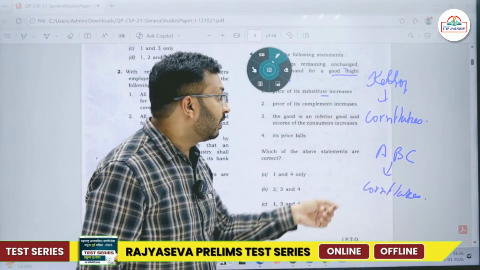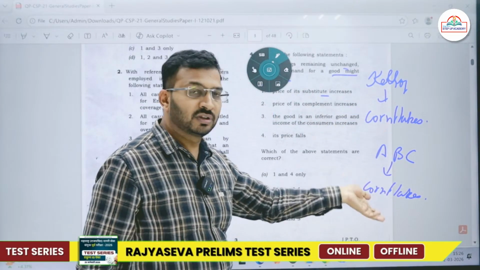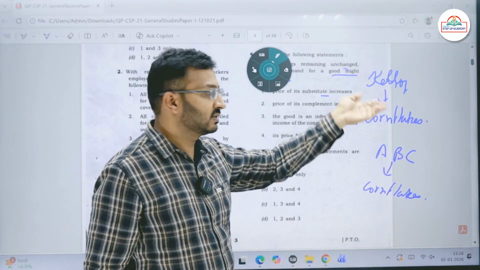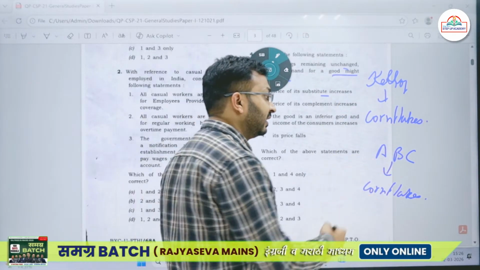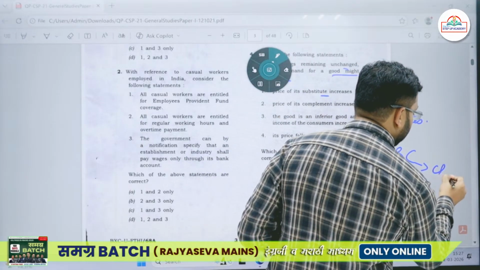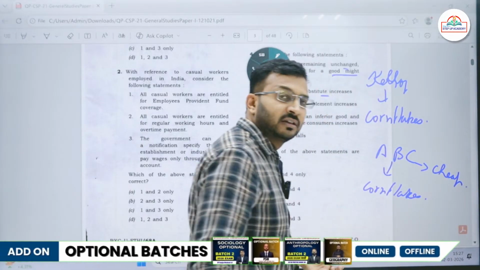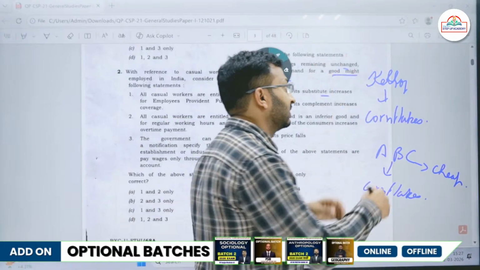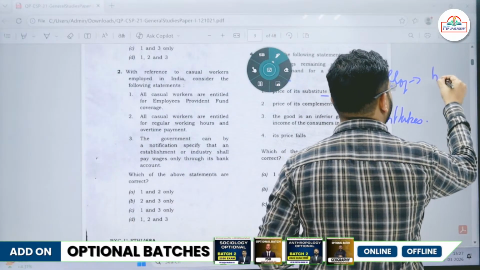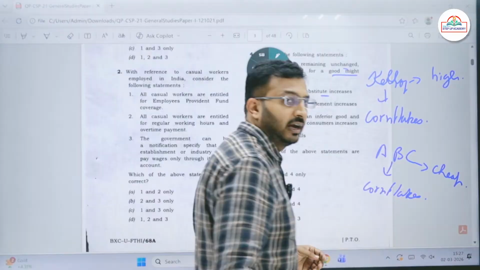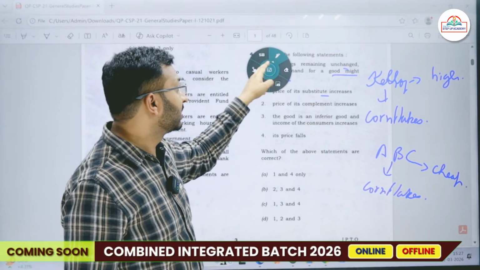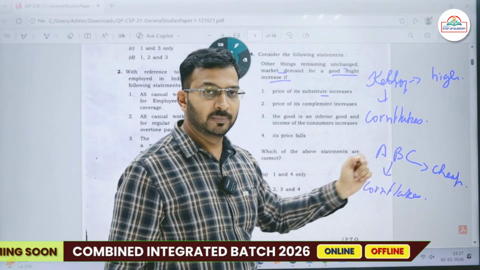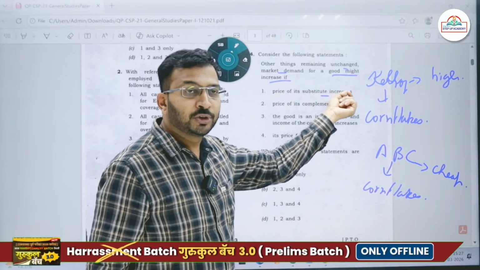Now it is a substitute company. It is producing the same cornflakes, but ABC is a local company and its price is a little bit cheap. Kellogg's, let's say, is branded and its price is high. It has a brand name and good qualities, so its price is high, but its substitute's price is cheap. Now the price of the substitute increases.